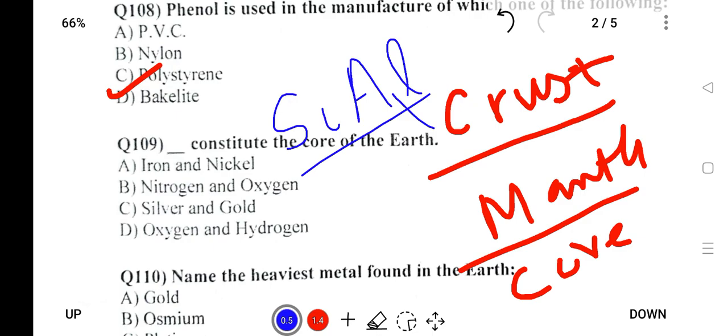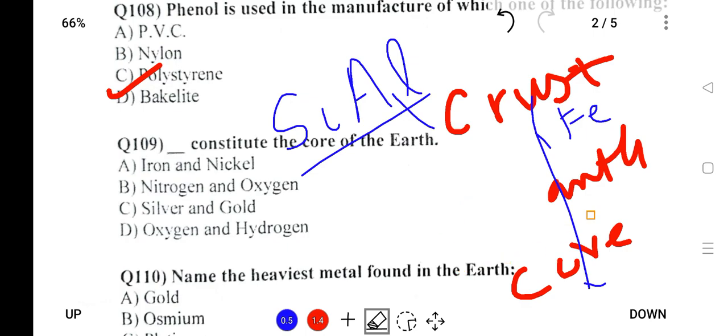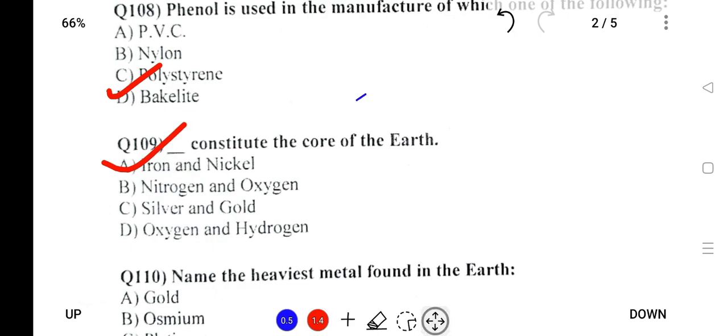Similarly the mantle has silicon and magnesium. And the core, the innermost, is nickel and iron, Fe. So it will be iron and nickel.